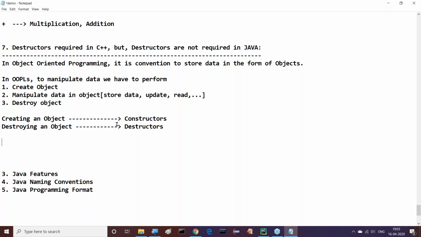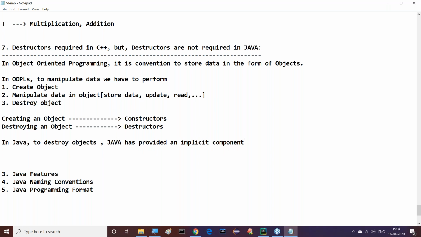Guys, observe this clearly. What is the purpose of constructor? Come on, guys, all of you respond to my question now. What exactly is the purpose of constructor? Now tell me. The purpose of the constructor is to create an object. What is the purpose of destructor? Now tell me. To destroy an object. Good, sir. So the purpose of the constructor is to create an object, and the purpose of destructor is to destroy an object. That's okay. Good. Now all of you understand it clearly. In Java, to destroy objects, Java has provided an implicit tool, an implicit component.